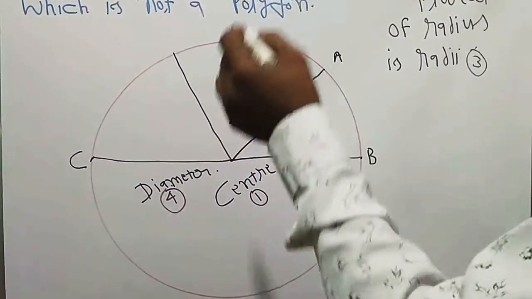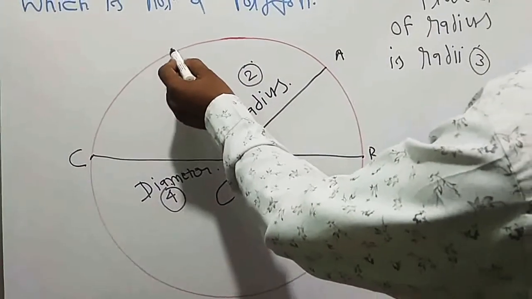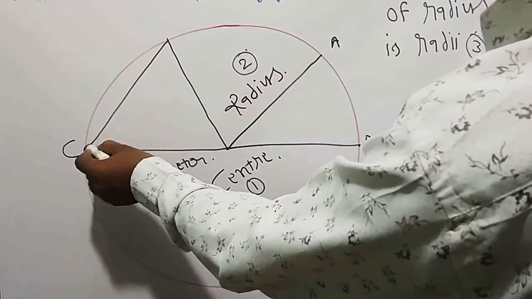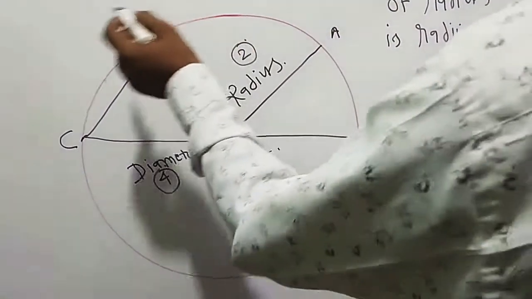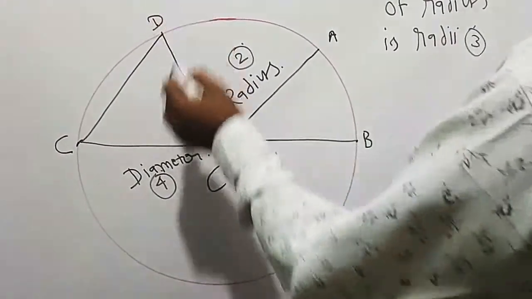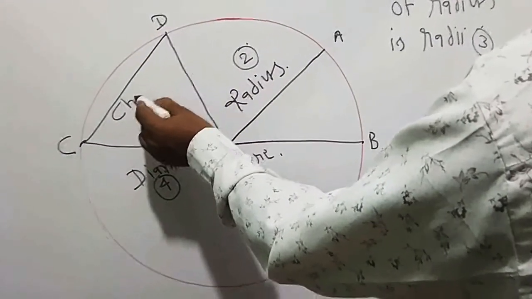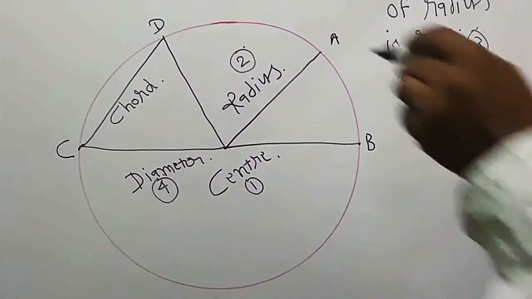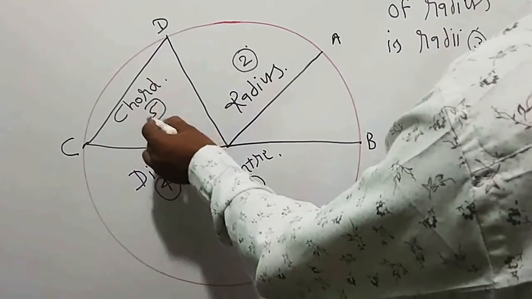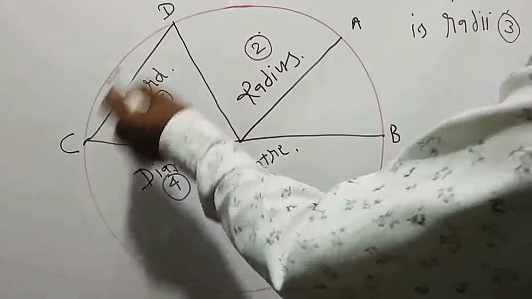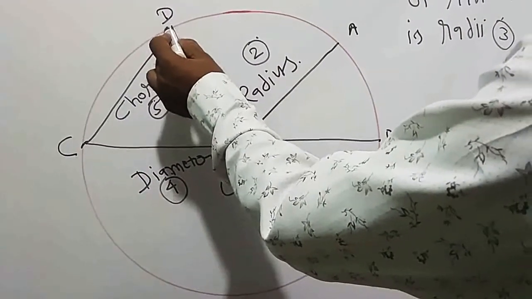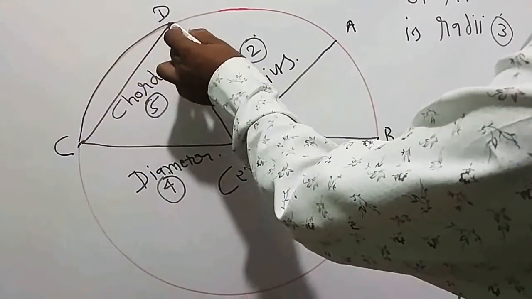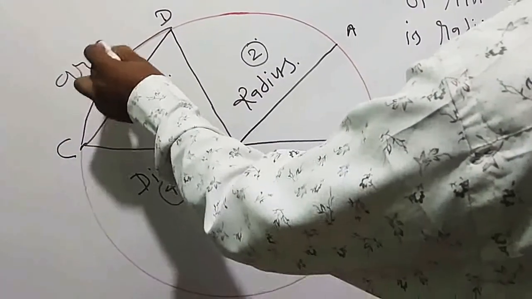The point number 5, when we join 2 points on the circle but it cannot pass through the center, then it is called the chord. This is our point number 5. The distance between C and D is called the arc.